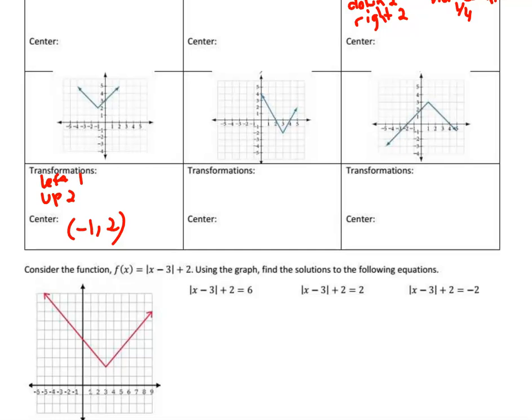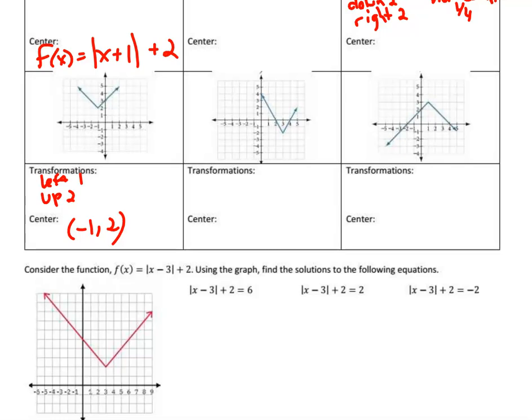Oh, we got to write the function. The function for this one would be f of x equals, it's an absolute value without a stretch, went left 1, so that means a minus goes right, so a +1, and we went up 2, so +2.